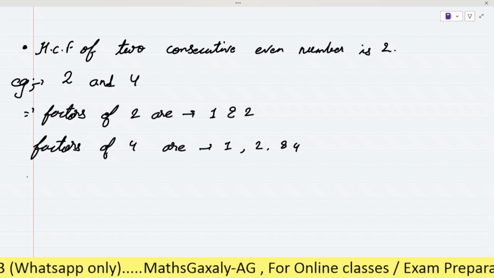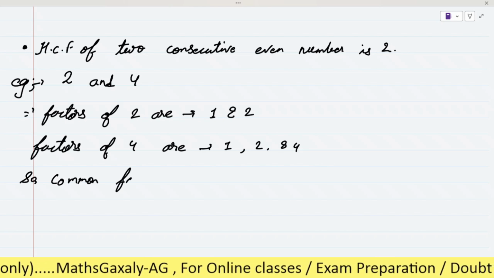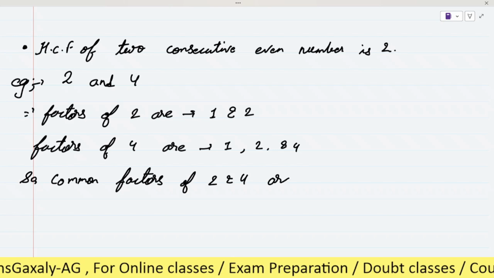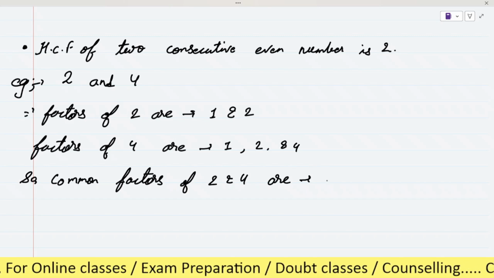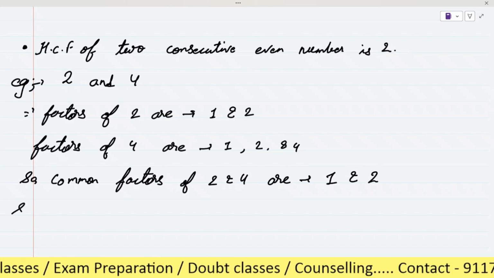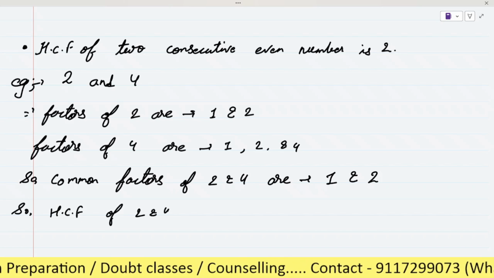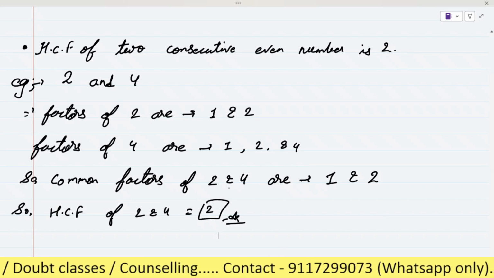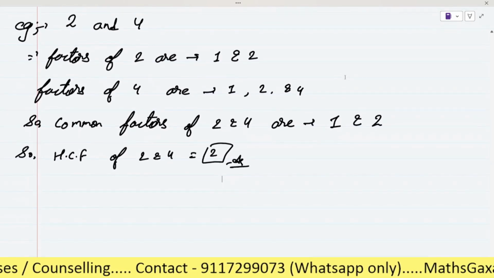So common factors of 2 and 4 are 1 and 2, right? So the highest common factor will be 2. As you can see, 2 and 4 are two consecutive even numbers and their HCF is 2.